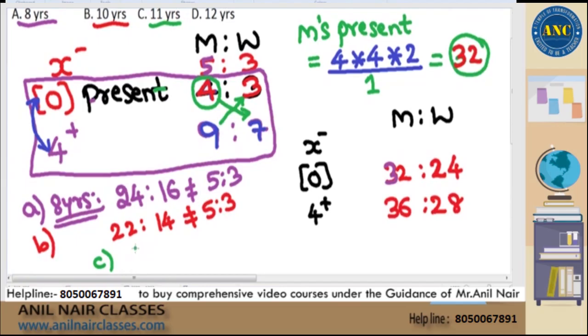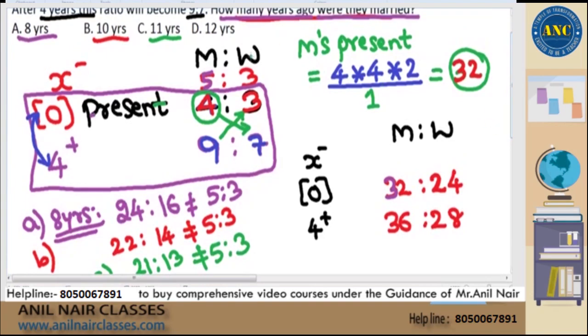32 minus 11, it is 21. 24 minus 11 is 13. That is also not equal to 5:3. Out of 4, 3 are incorrect. The fourth one should be the correct answer. Answer is D. I hope it is clear, sir. I hope it should be very, very clear.